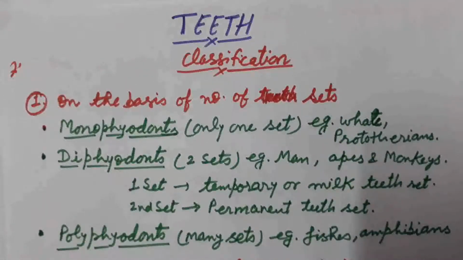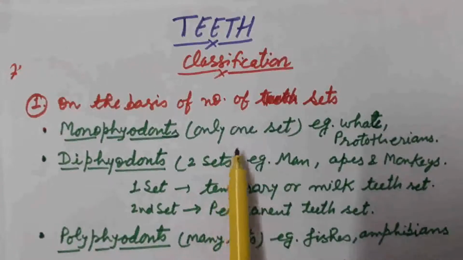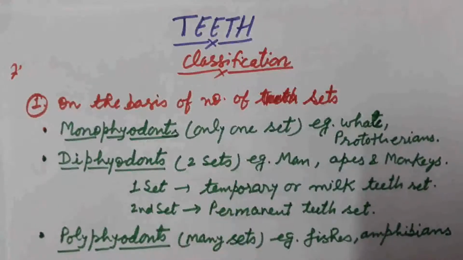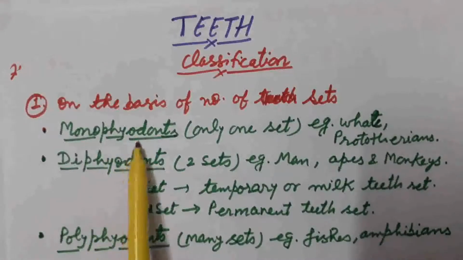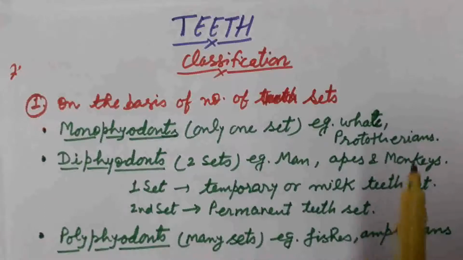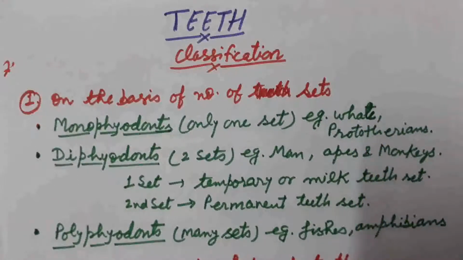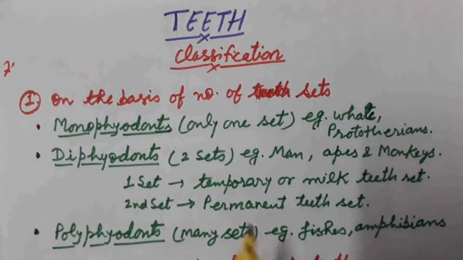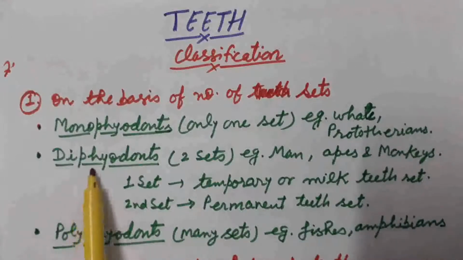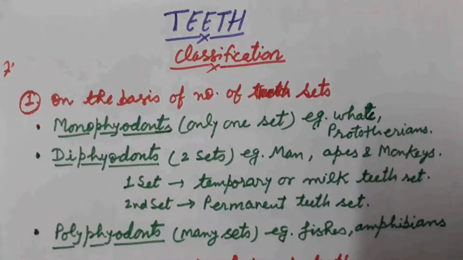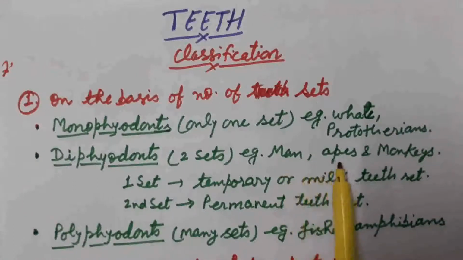So teeth are of three types on the basis of number of sets present in our body. If only one type of set is present in the body, then this is known as monophyodont, and we observe this in case of whale and prototherians. If two sets are produced in the body, this condition is known as diphyodont condition. We observe this in case of man, apes and monkeys.